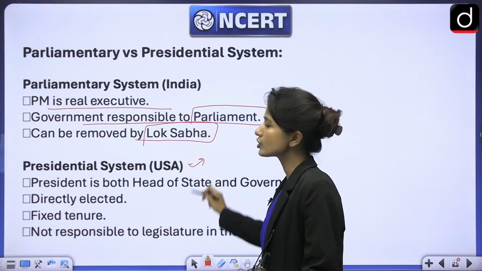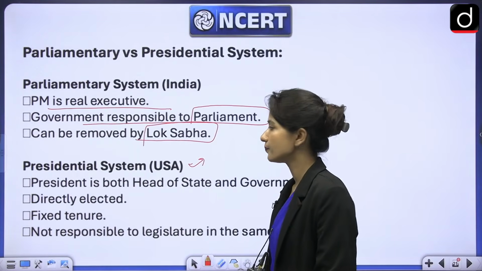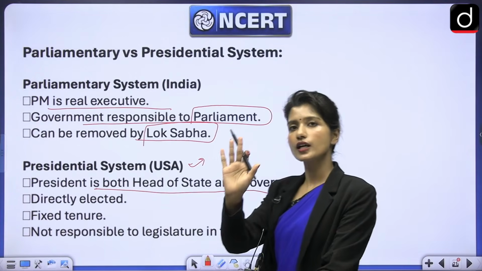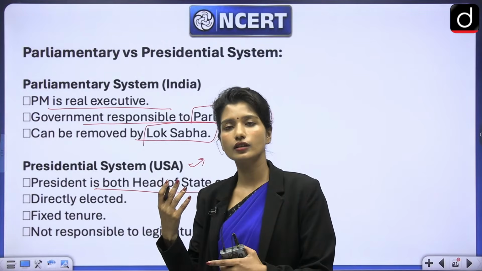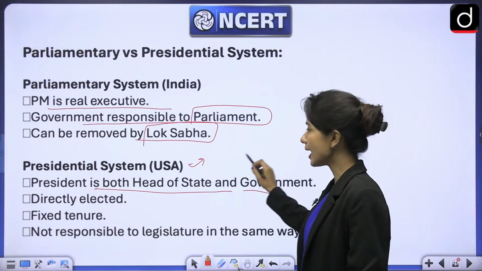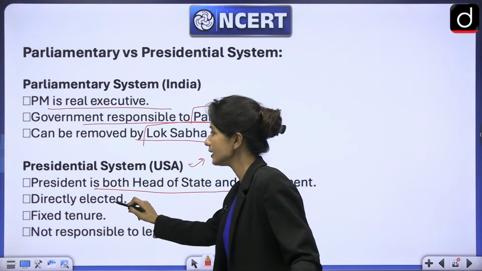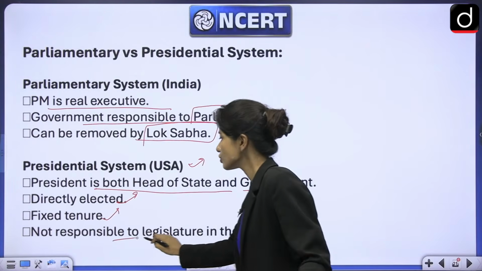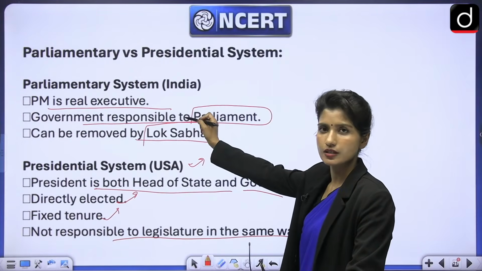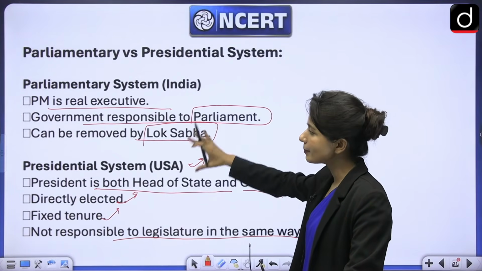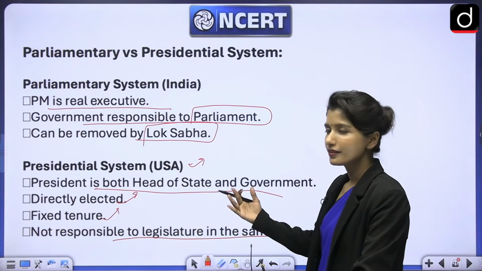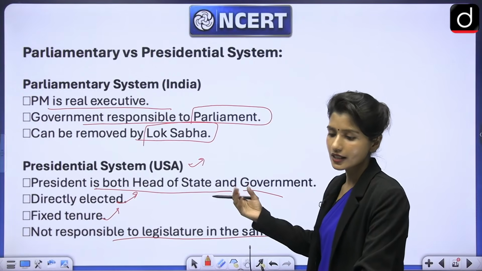When it comes to presidential system, which is there in USA, the president is both the head of the state and the government. So the president is the face of the country, as well as he looks after the day-to-day administration. He is directly elected, he has a fixed tenure, and he is not responsible to the legislature in any way, as in the parliamentary system. So these are the basic differences between parliamentary system and presidential system. Now again, it is not in too much depth because in NCERT there is only so much that is given.